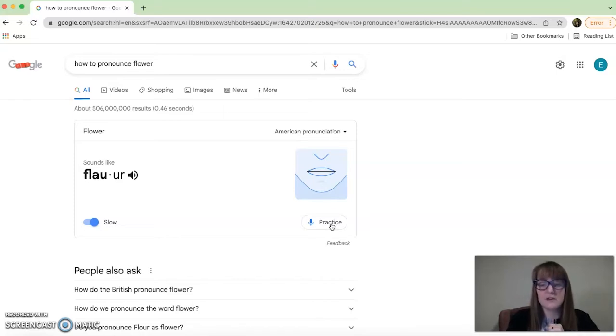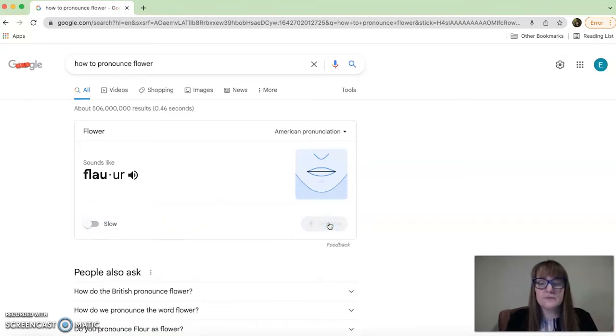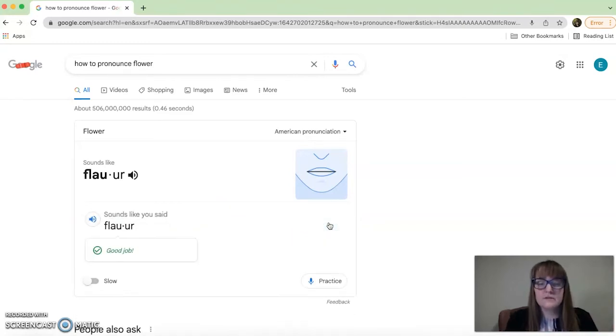So let's try that. I'm going to just click off slow here, and then we're going to click practice. Flower. It says I did a good job, and let's hear what it says. Flower. So it's my voice coming back through the computer to make sure I've said it correctly.